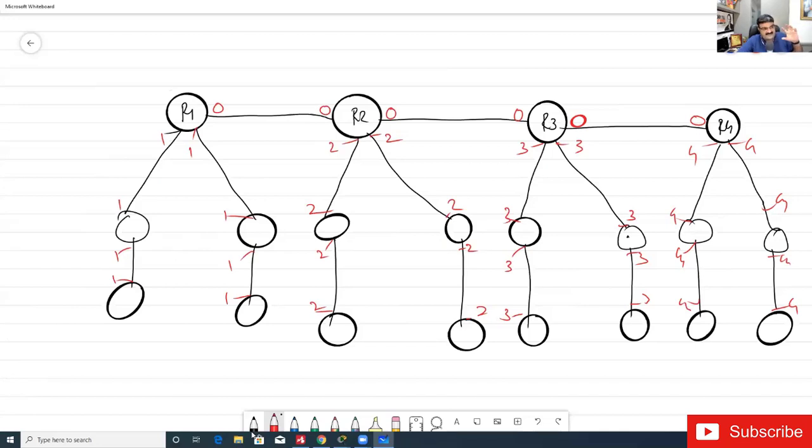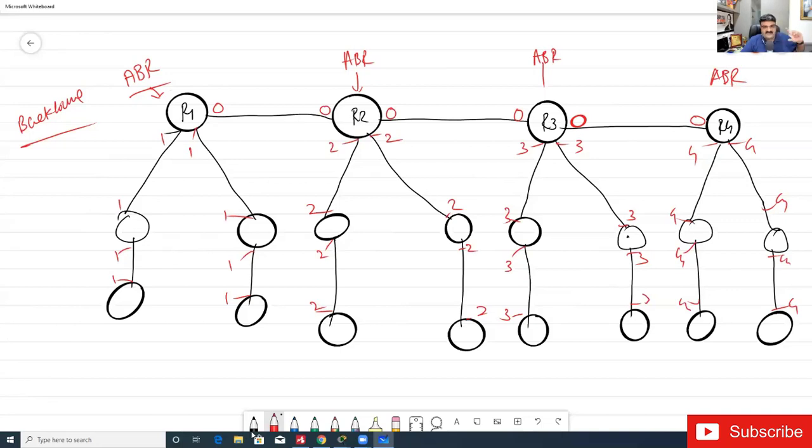Area 0 has a special privilege. In OSPF, area 0 is known as the backbone. Since this router has an interface connected to area 0, it is called an ABR, an area border router, or in many cases an area boundary router. This is an ABR, and this is an ABR also.